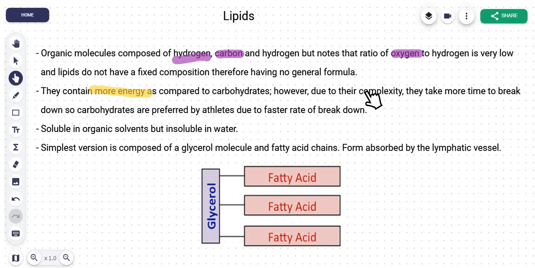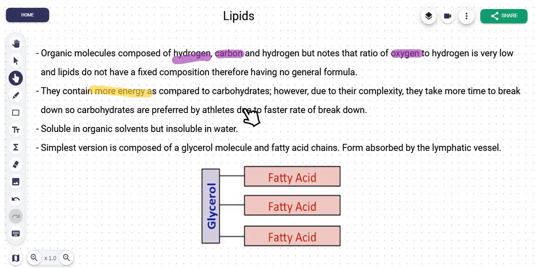However, lipids are more complex and carbohydrates are more simple. It's pretty logical that if you want to break down lipids, it's going to take more time. Therefore, athletes actually prefer to eat carbohydrates. Though they may contain less energy, they're broken down faster and they supply you with energy faster. So the next time you want energy fast, just have some carbohydrates.